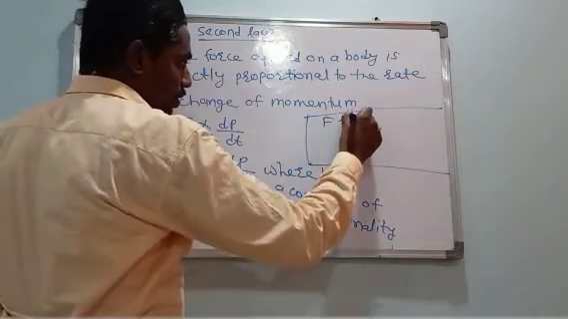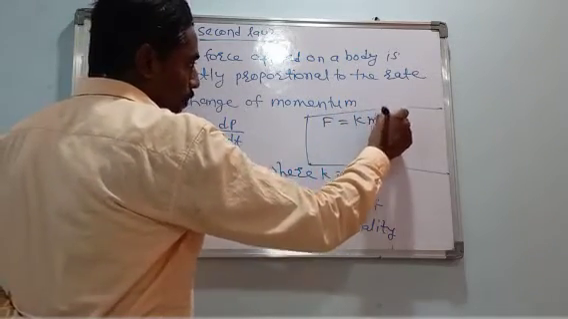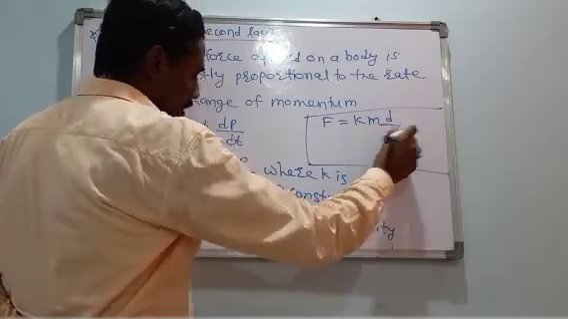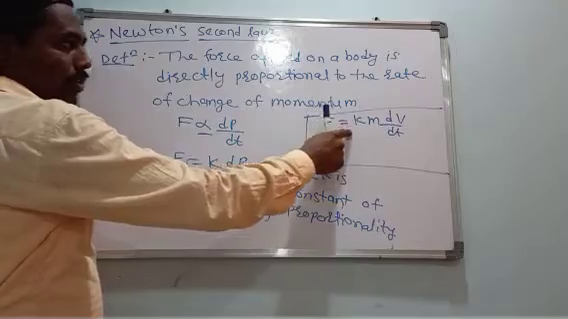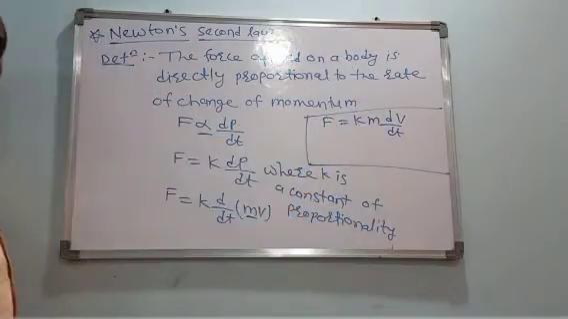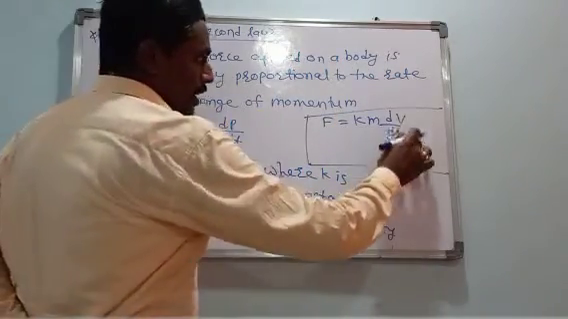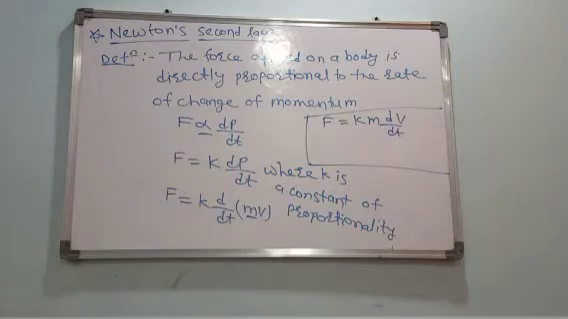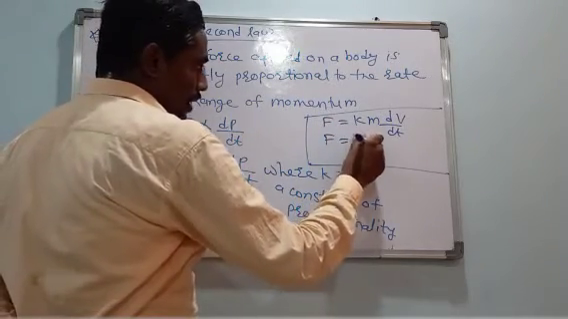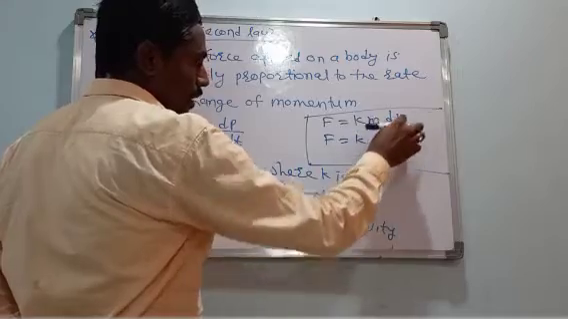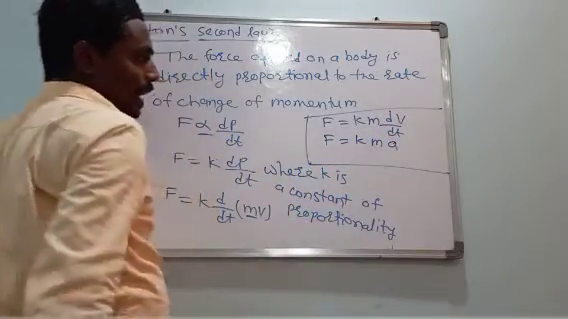Therefore F is equal to k into m, d by dt of, here it is only v. Therefore F is equal to km into dv by dt. Then you know dv by dt, what is dv by dt? Rate of change of velocity is nothing but acceleration. Therefore F is equal to k into m into acceleration.